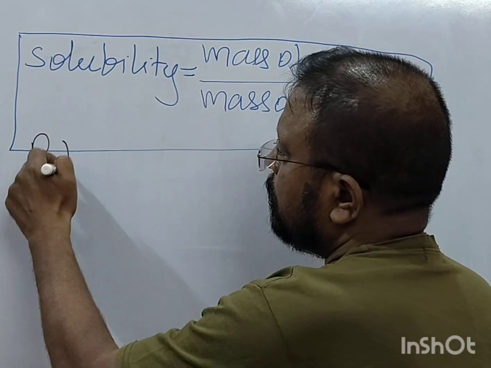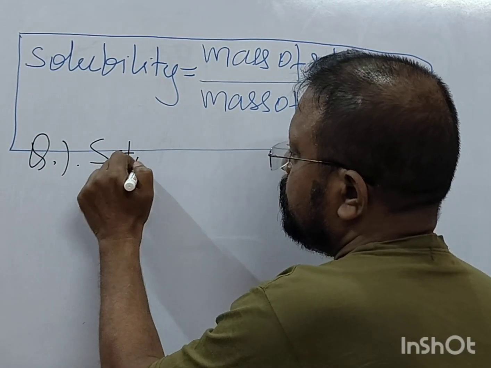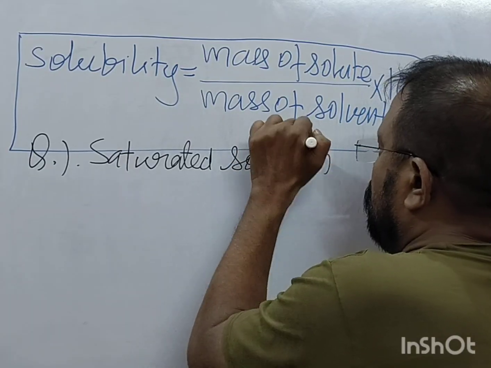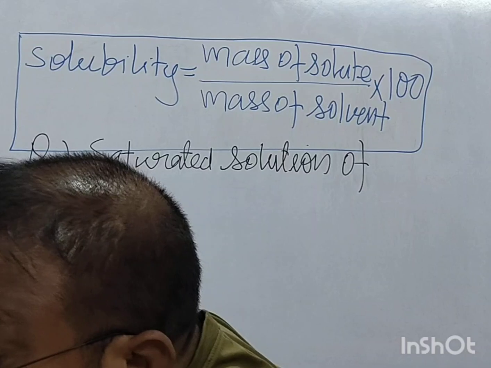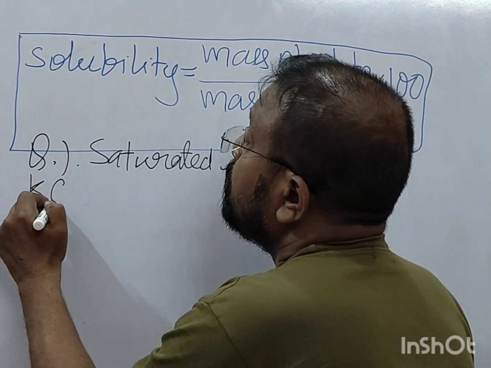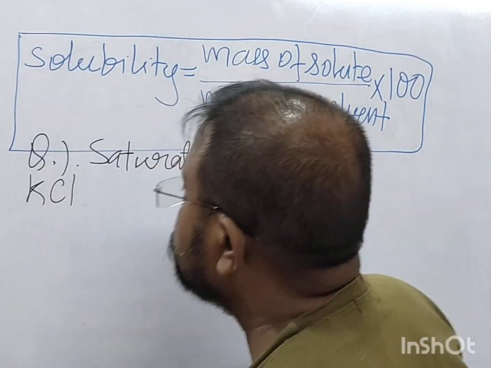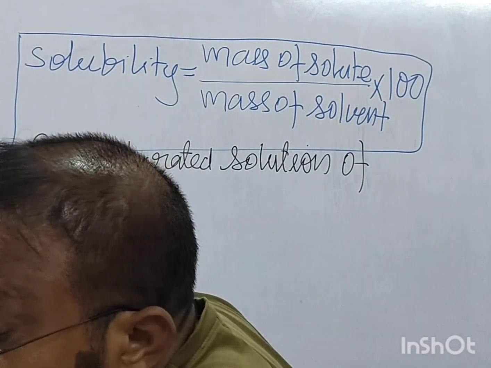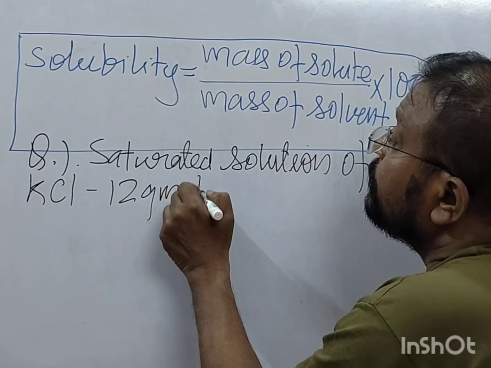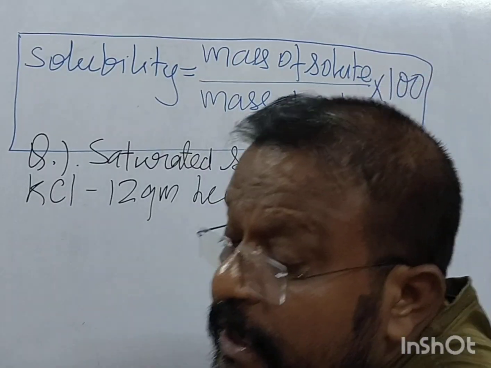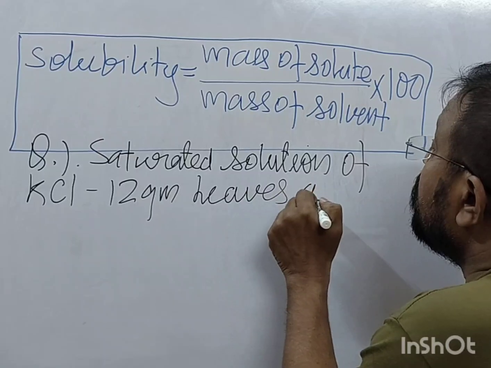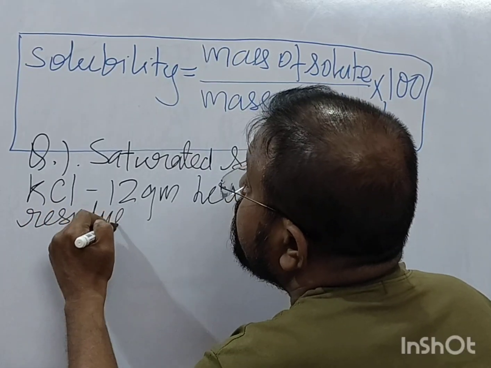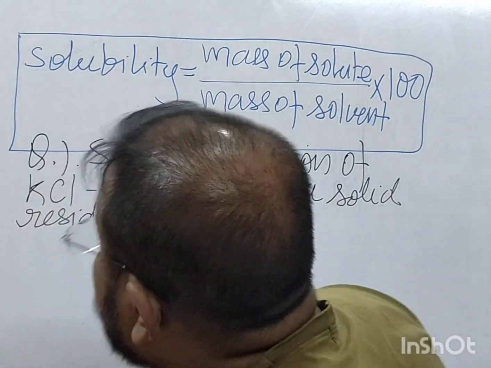So question number 1: a saturated solution of potassium chloride, KCl (12 gram), leaves a solid residue of 3 gram.